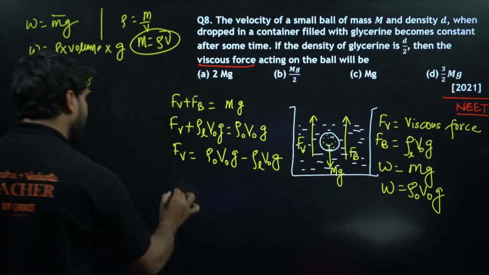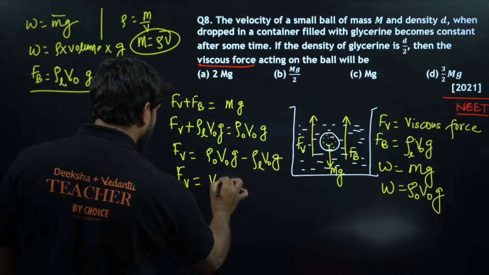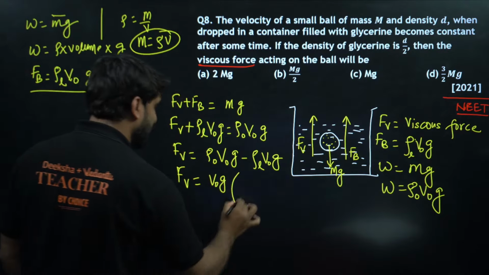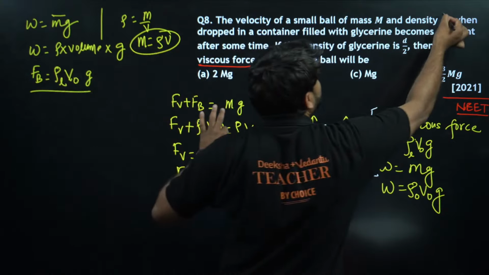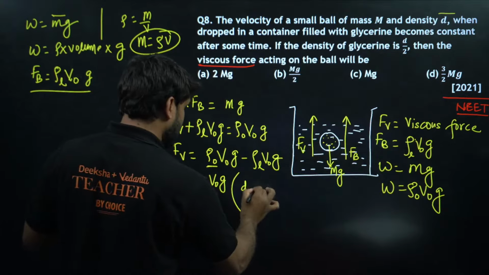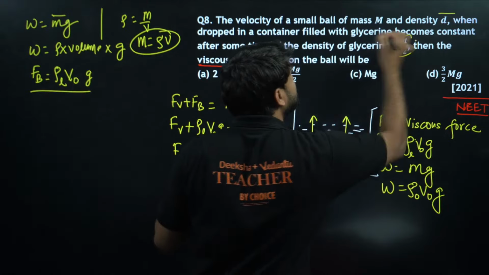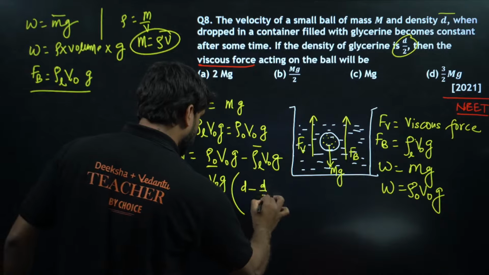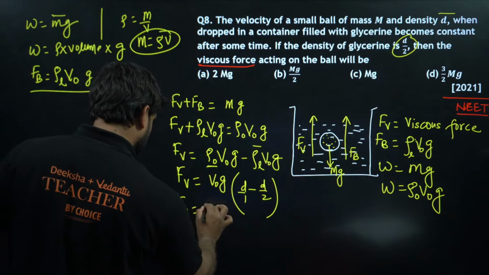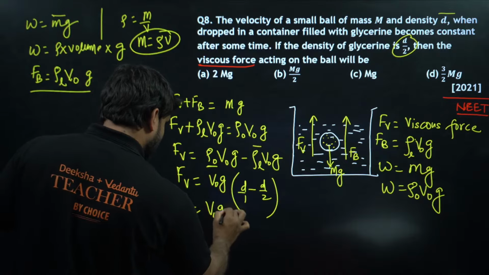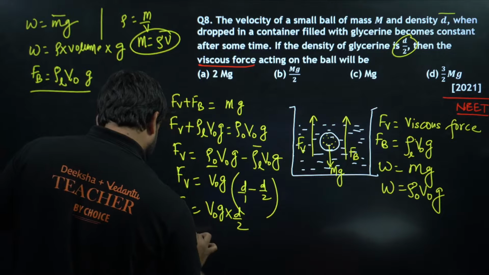What can we take common here, champions? V naught and g can be taken as common. So we have rho naught, the density of the object, which is a small d, minus rho L, the density of liquid, meaning fluid, which is d by 2. So we can write here d by 2. Can we please solve this? Fv is equal to V naught g, and d minus d by 2 will of course be d by 2, and this is equal to Fv.